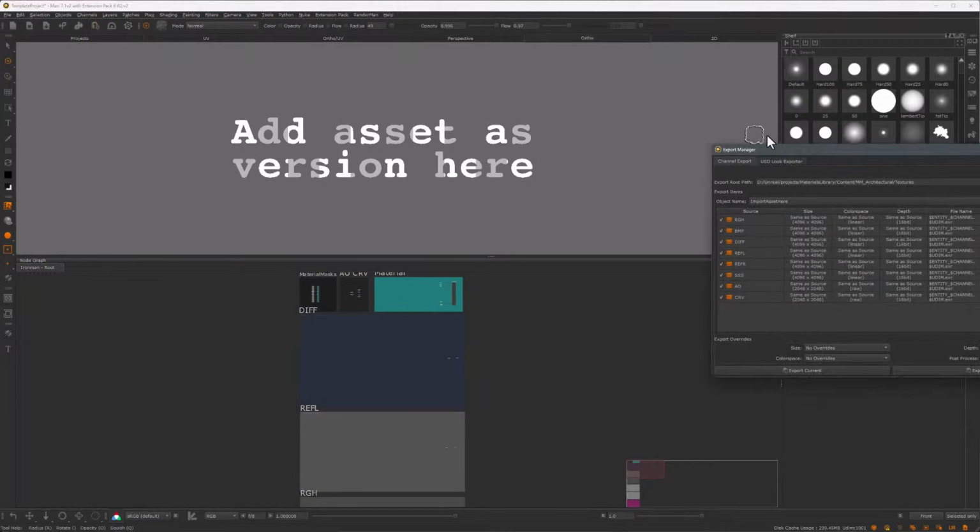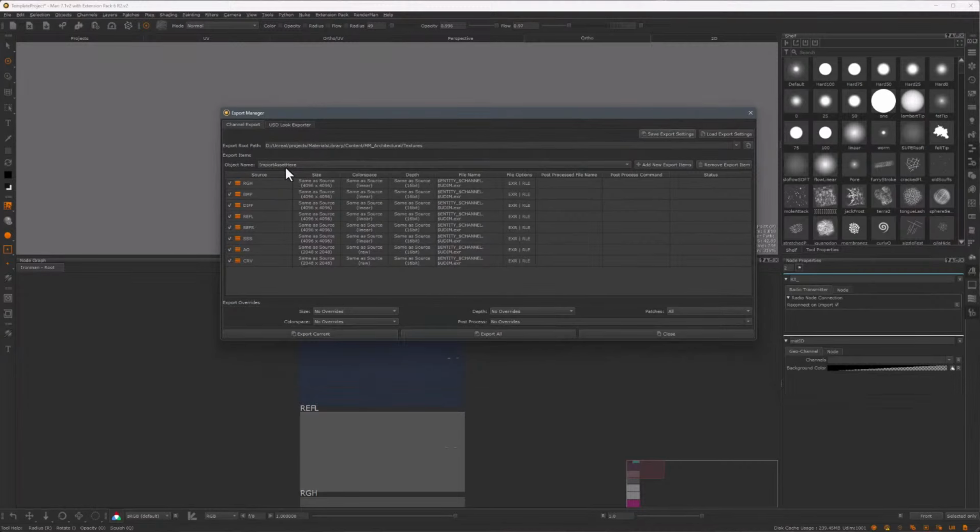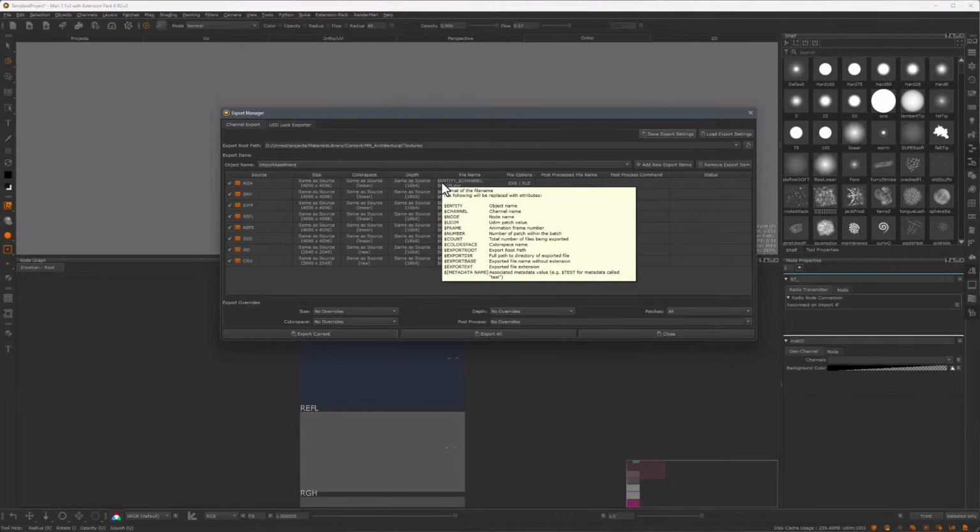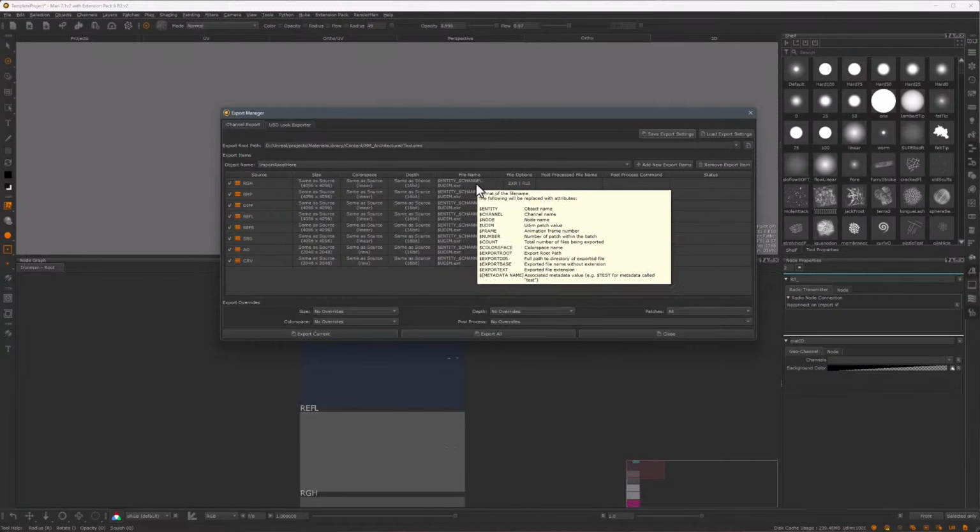So if I open up the export manager here, you can see that not only the channel names are set up, but also the way the textures are getting exported. In this case, it will be the name of the object, the name of the channel, and the UDIM number.